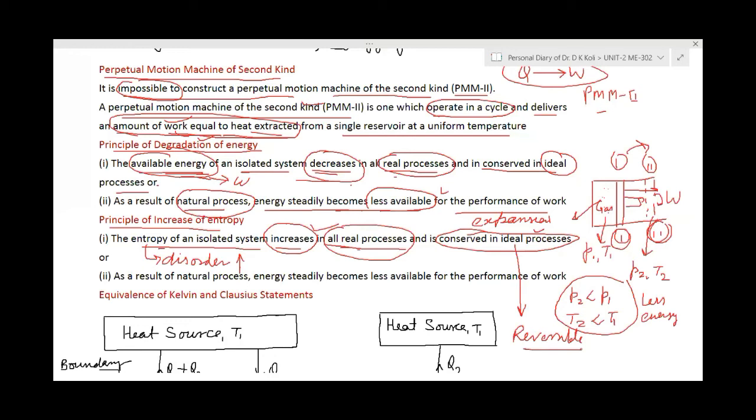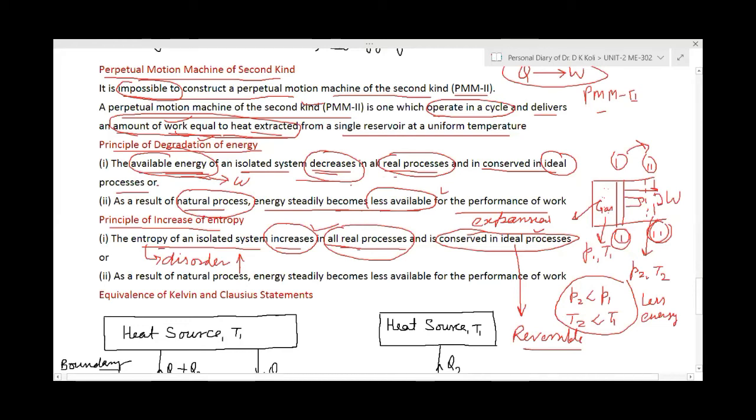There will be less availability of work. Any system passing through any process, definitely entropy will increase. Available energy will decrease, and disorder will increase. So these are some points about the available energy as well as unavailable energy, or the entropy and the principle of degradation of energy, as well as we will also discuss the PMM2.